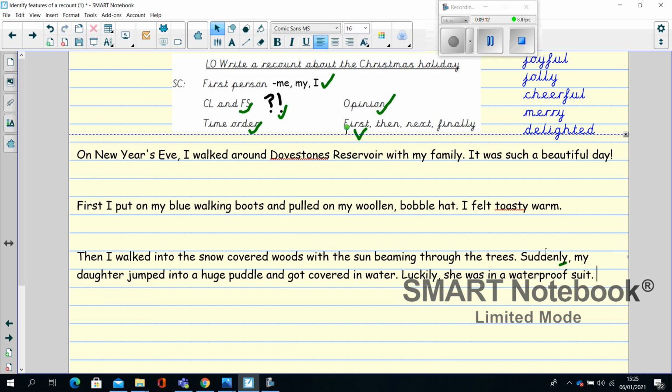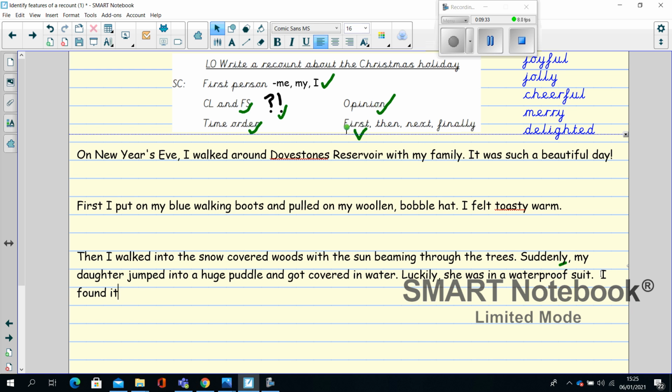Oh, year 2, this is one of our science words here. Waterproof is one of the materials words that we are learning in science. Perhaps you can tell someone at home what that means. That's right, it means water can't go through it. So luckily she was in a waterproof suit.